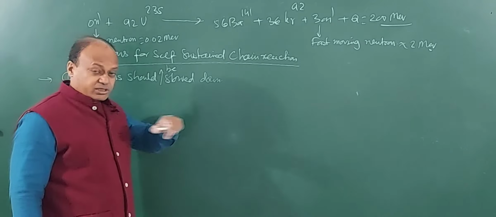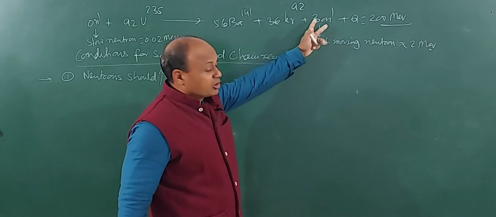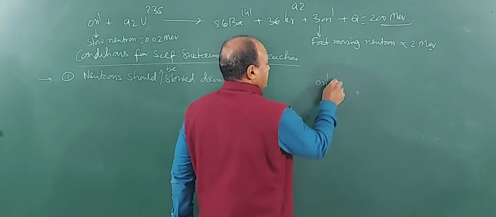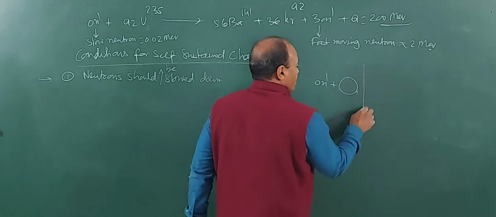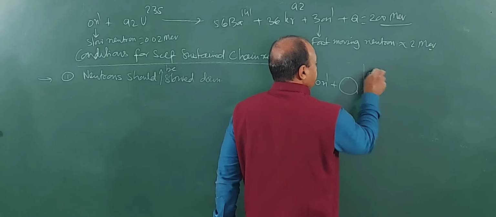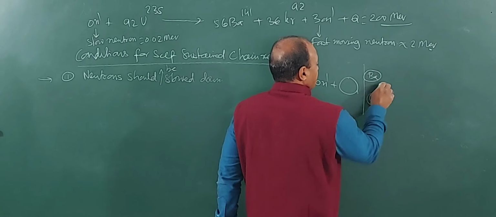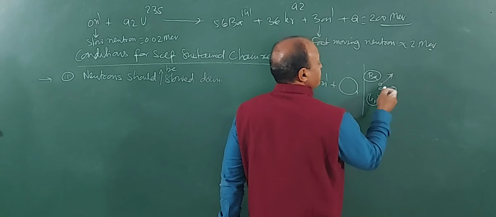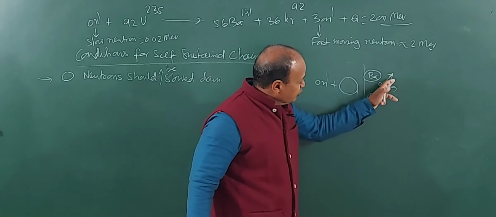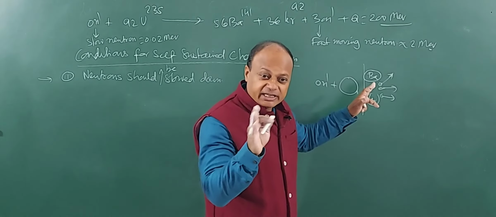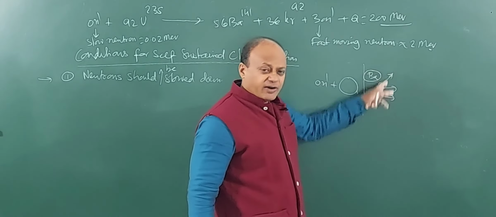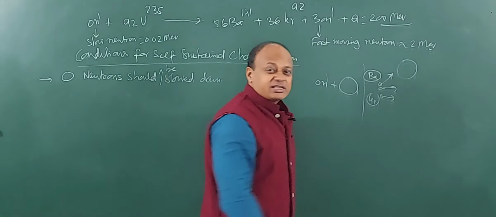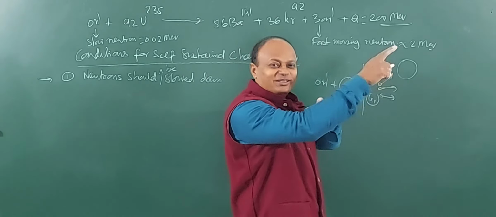For slowing down the neutrons, let's go back once again. This neutron is having very large amount of energy. So once I write here 0 and 1 plus uranium producing barium, krypton, and 3 neutrons. But the problem is that these neutrons will not carry any fission. Why? Because they are so fast that even if a uranium nucleus comes here, this uranium nucleus cannot capture the neutron. They will just go through the nucleus.